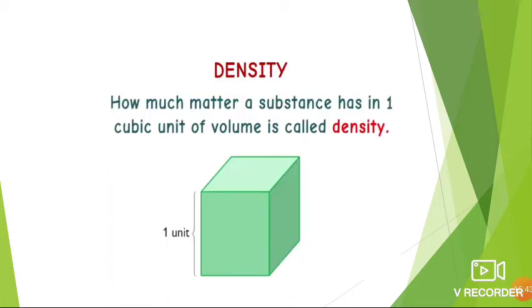How much matter a substance has in a cubic unit of volume is called density. So how much matter, meaning how many particles a substance has in a cubic unit of volume, that is called density.